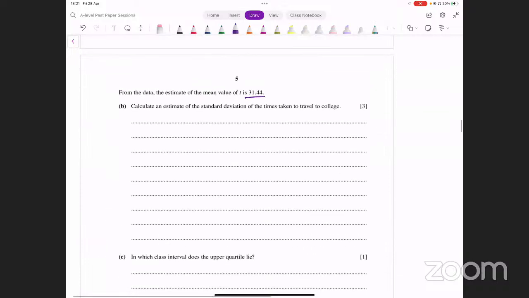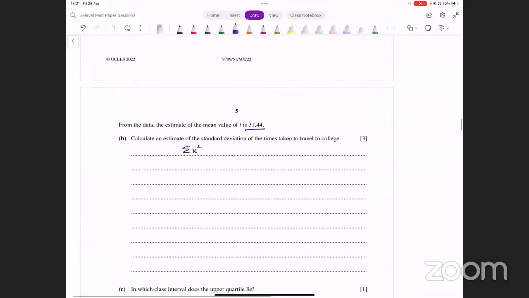फिर आपके पास formula है standard deviation का: sigma x square f divided by sigma f minus expected value of x या फिर mean of x. ये formula sheet में दिया होता है. इसका whole squared and then you take square root of that. Just apply this formula. X square f calculate करें, उन सबको sum कर लें, divide by sigma f, minus this mean का square और इसका square root ले लें. ठीक है, you can do that.